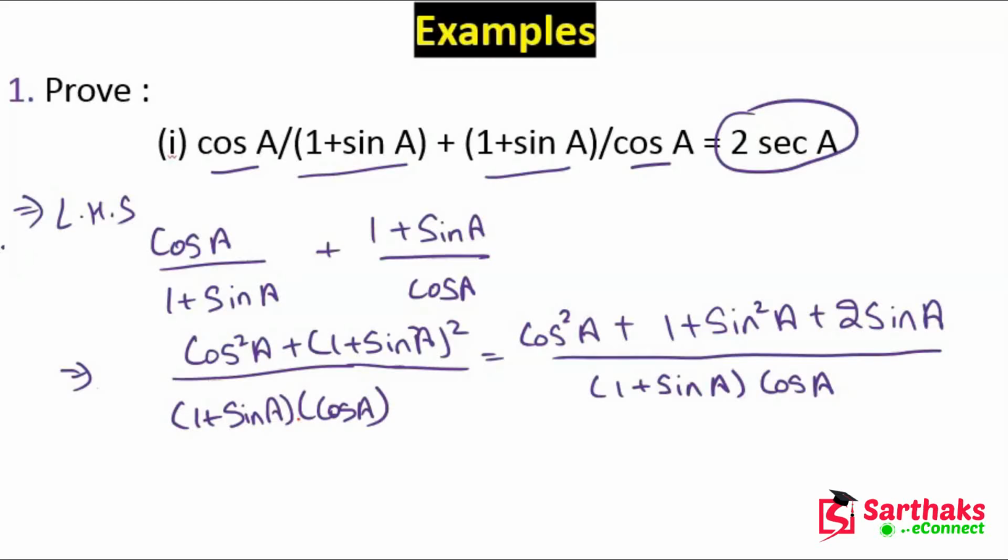Now if we observe, here is cos square A and here is sin square A, and we know that cos square A plus sin square A is equal to 1.